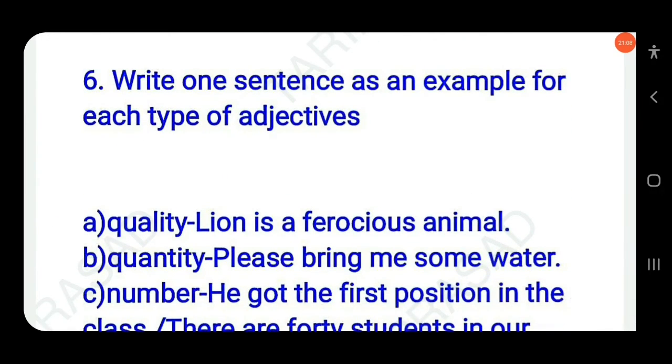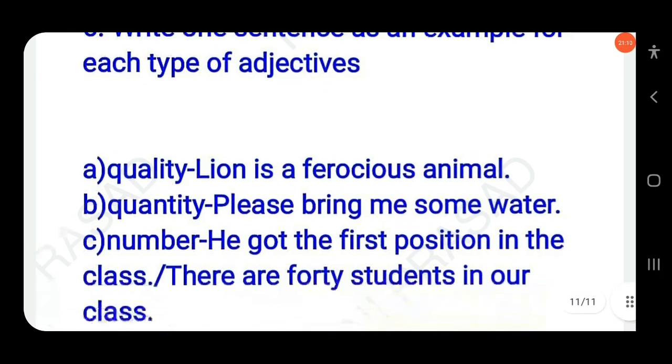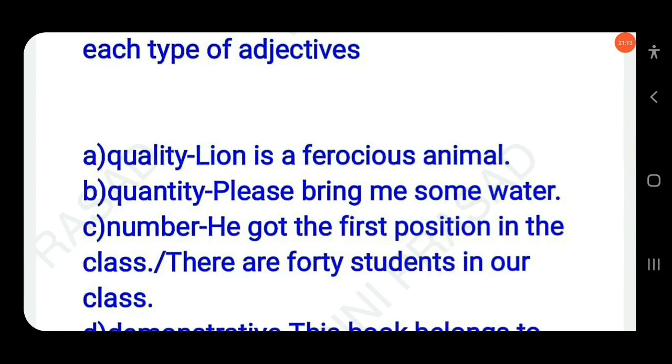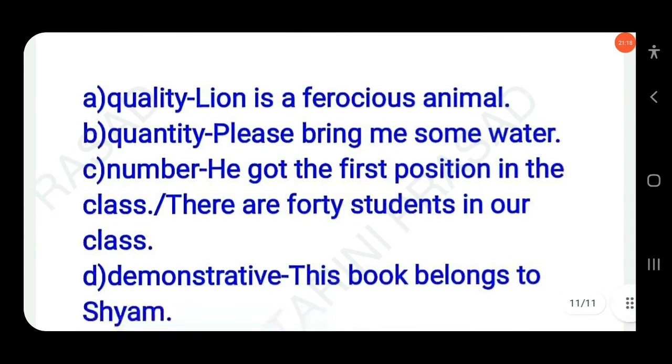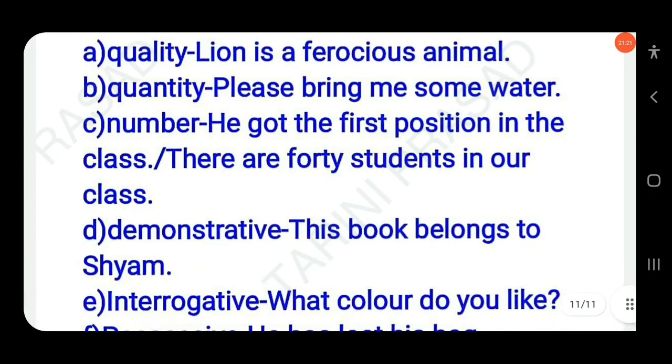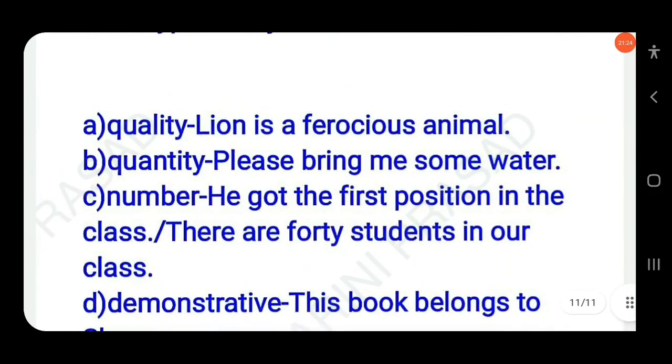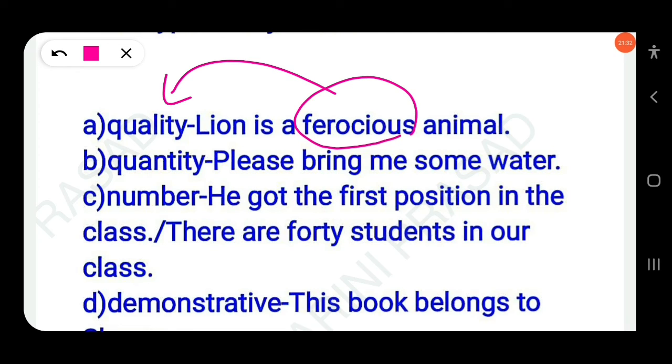Then next, write one sentence as an example for each type of adjective. So you have to make one sentence using qualitative adjective, quantitative adjective, adjective of number, demonstrative adjective, interrogative adjective, possessive adjective. The first one is quality. Lion is a ferocious animal. Here ferocious is adjective of quality. You have to make a sentence. Then quantity. Please bring me some water. So quantity, how much? Not how many, how much? Some water. This is adjective of quantity.